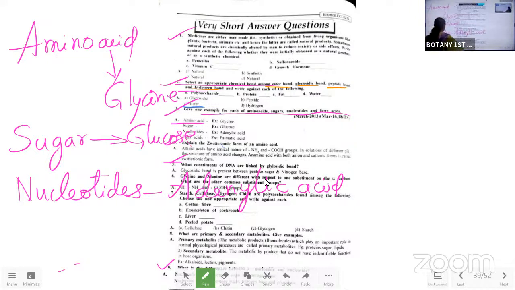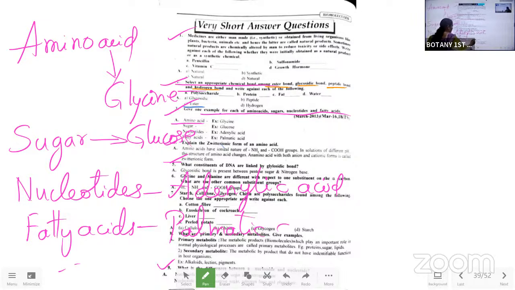And the last one is the fatty acids. Example, palmitic acid, which is a fatty acid present in the plant body, having 16 to 20 carbons.